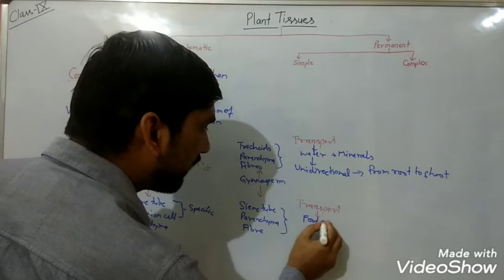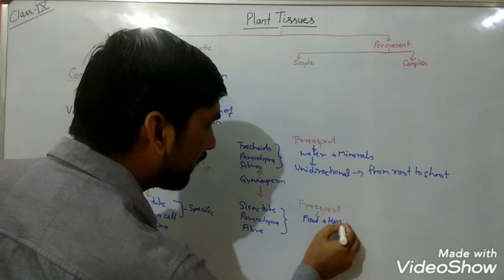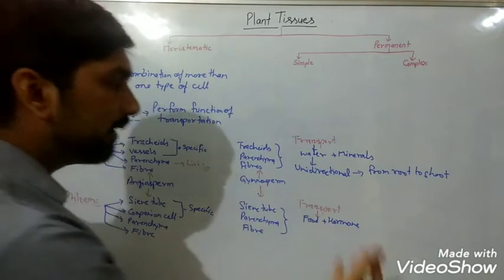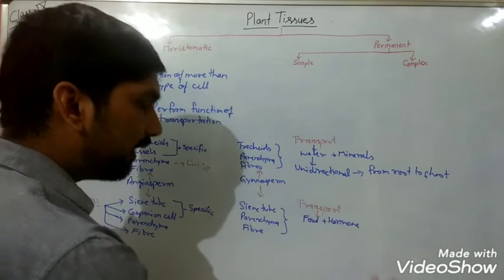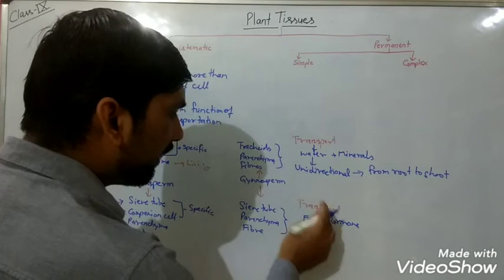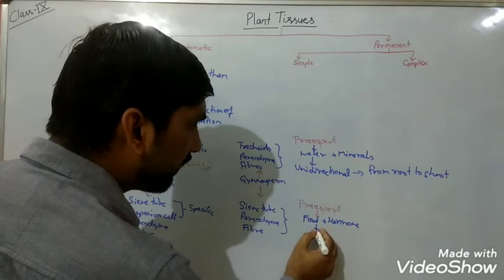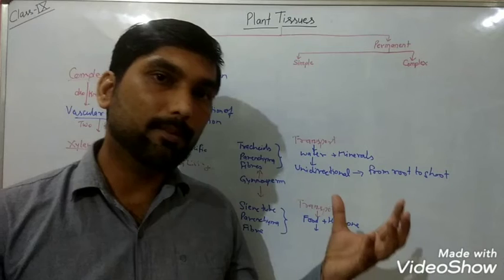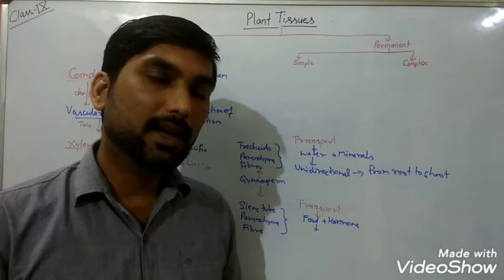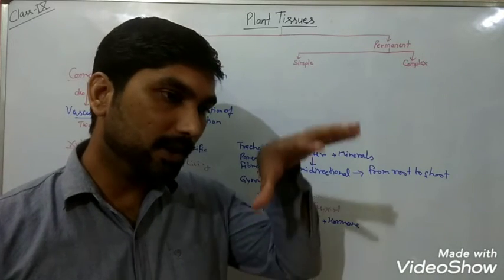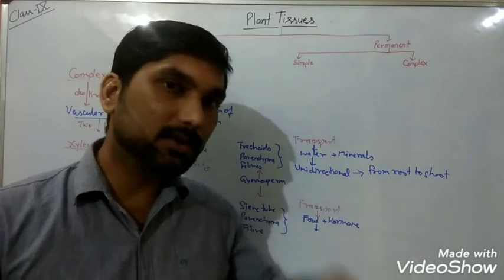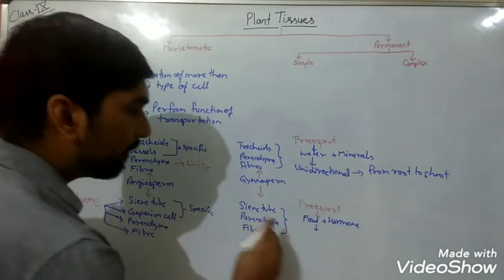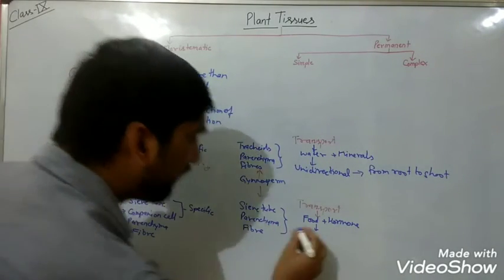Food along with chemical messengers in the body, which are known as hormones. You will study hormones in the next class, class 10. And this transport of food, because the food is prepared in the leaves, is in both directions, towards the root and towards the shoot also. So this transport of food will be bidirectional.